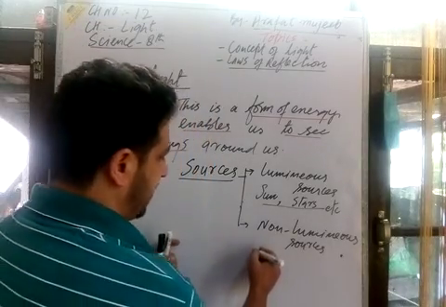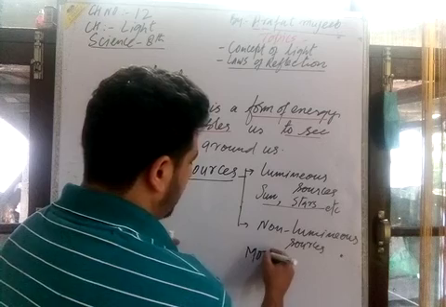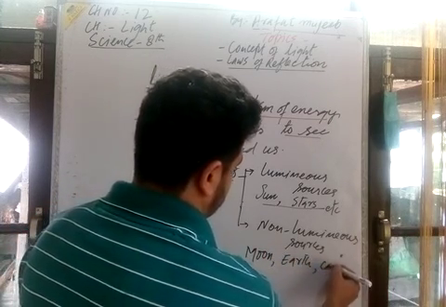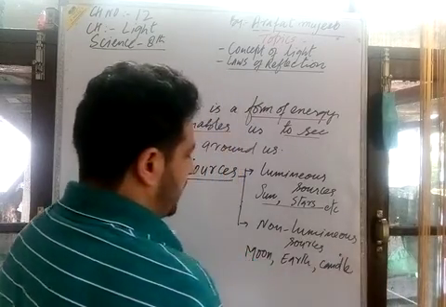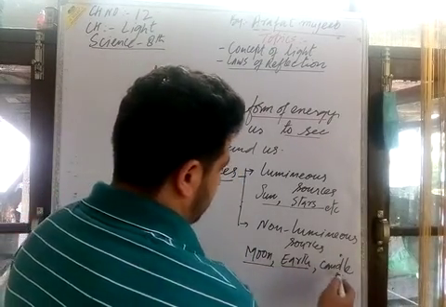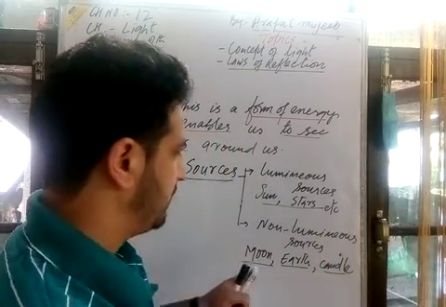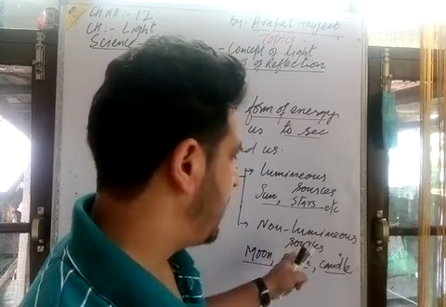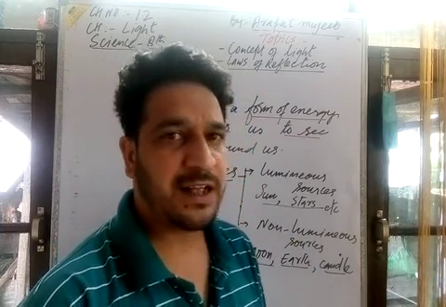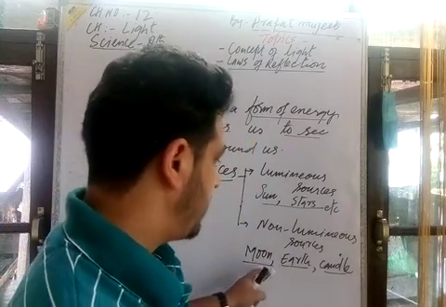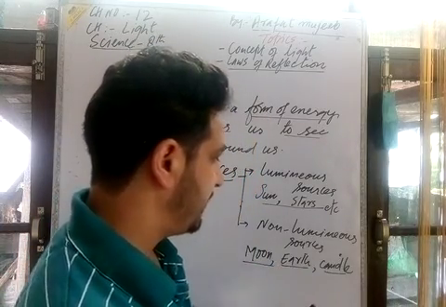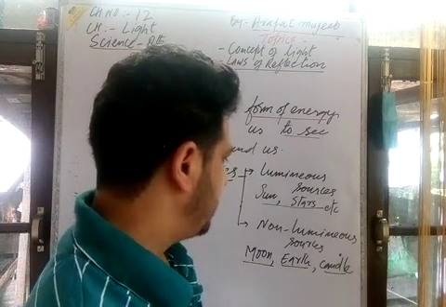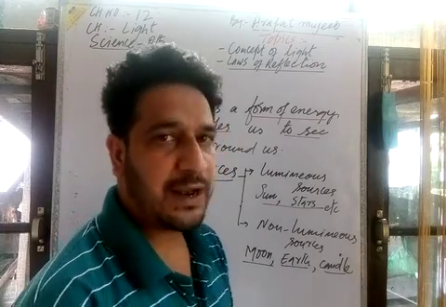Non-luminous sources of light are, for example, the moon, our earth, and the candle. These are non-luminous sources of light, as they don't have their own light, but when sunlight falls on these objects, the moon, earth, and other planets, they become visible. And a candle, when we burn it, provides light. That means they don't have their own light.